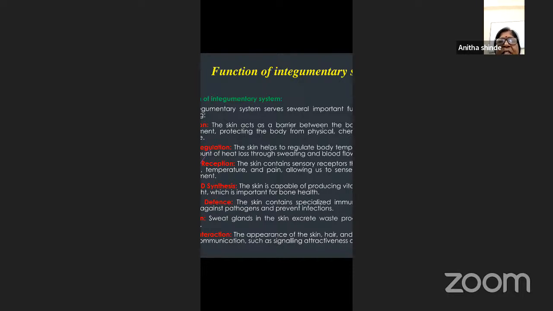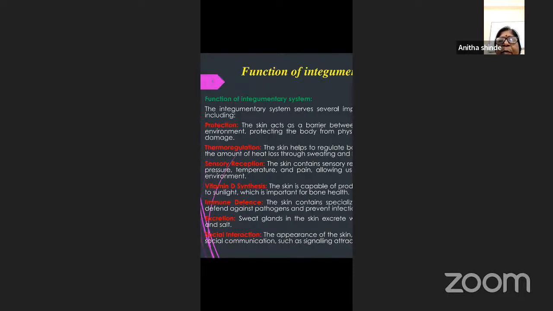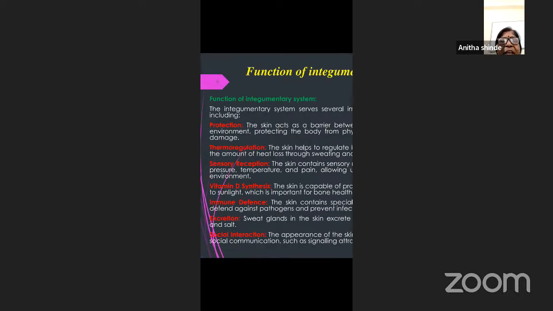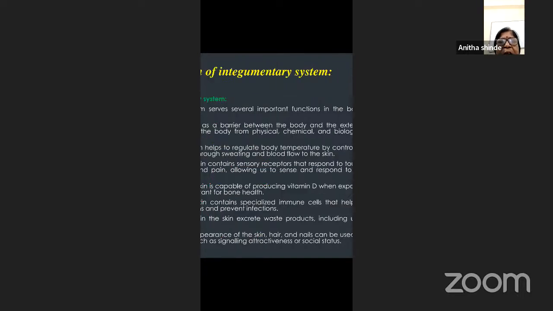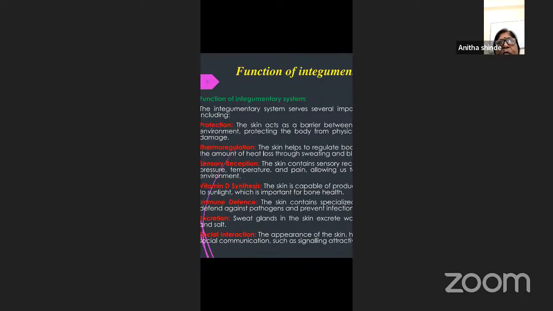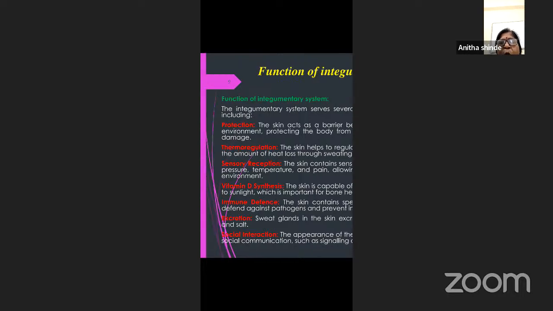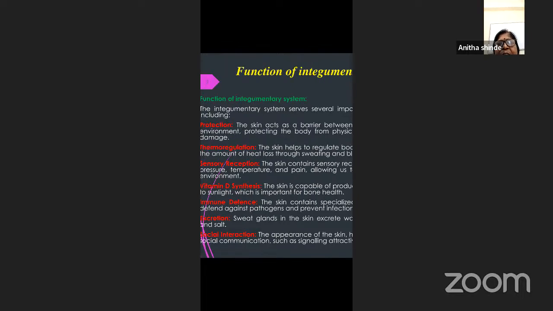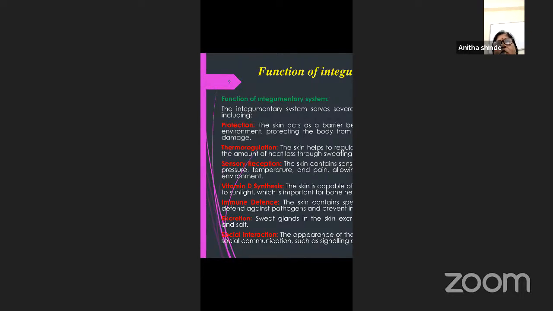Next, immune defense. The skin also contains specialized immune cells that help to defend against pathogens as well as prevent infection. Then it also helps in excretion. We have seen that the skin possesses sweat glands, and these sweat glands excrete waste products, including water and salt. The next function is appearance: the skin, hair as well as nails can be used for social communication, such as signaling activeness or social status.